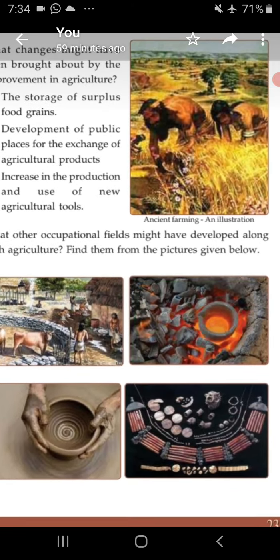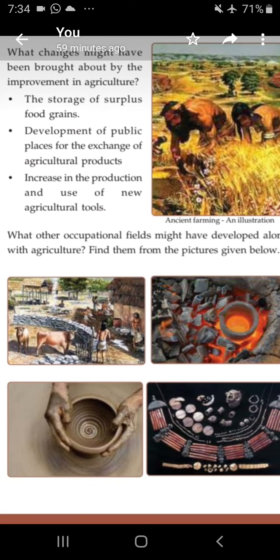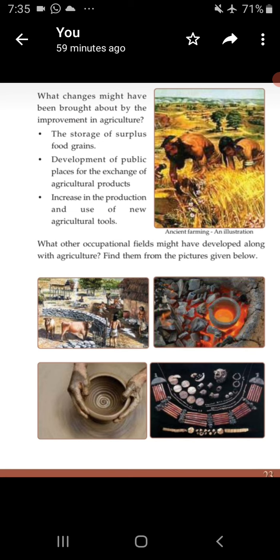Here we have seen many pictures, like ancient farming, and illustrations showing what changes might have been brought about by the improvements in agriculture. First, storage of surplus food grains.